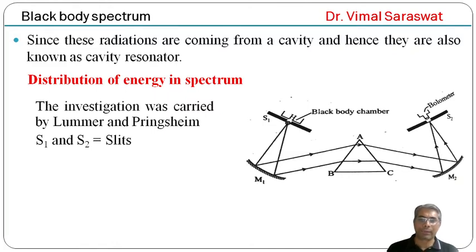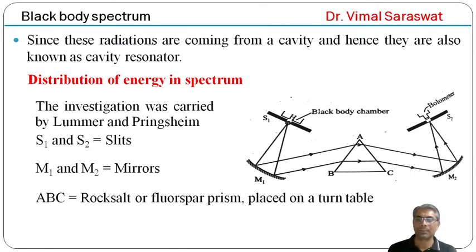Here S1 and S2 are slits, M1 and M2 are mirrors, and ABC is a rock salt or fluorspar prism which is placed on a turntable.